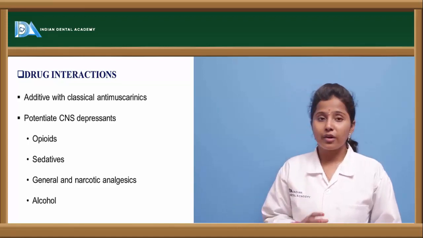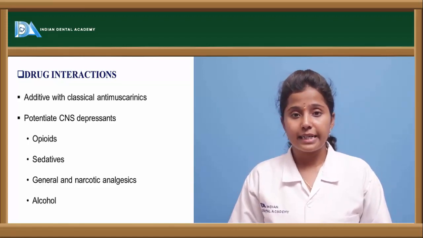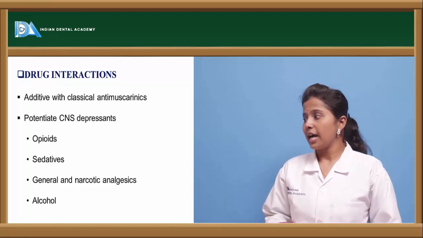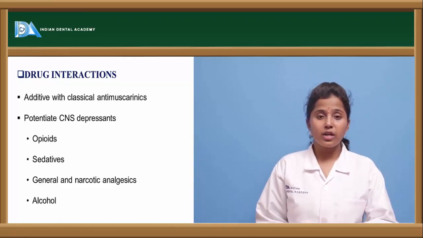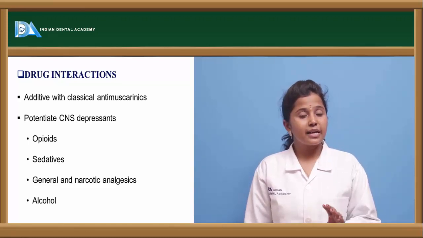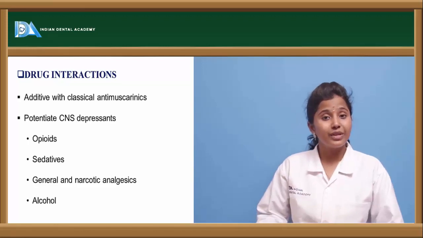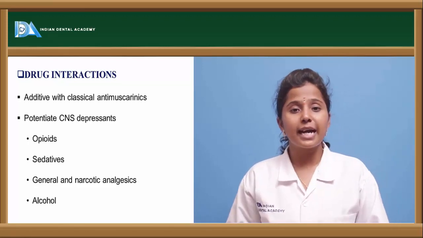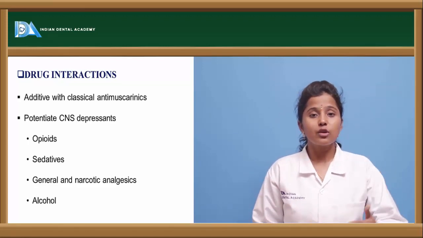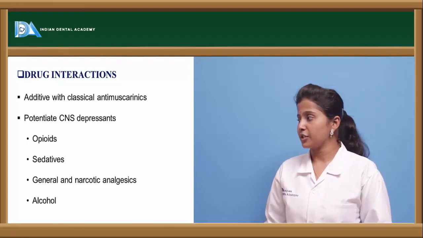They should be contraindicated with opioids, sedatives, CNS depressants as well as in alcoholic patients, because when first generation H1 receptor antagonists are given in these conditions or along with these drugs, they potentiate the actions of these drugs, thereby leading to adverse reactions.